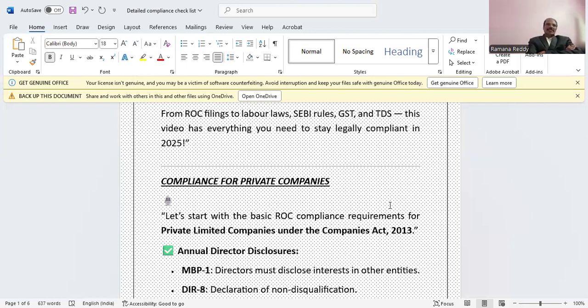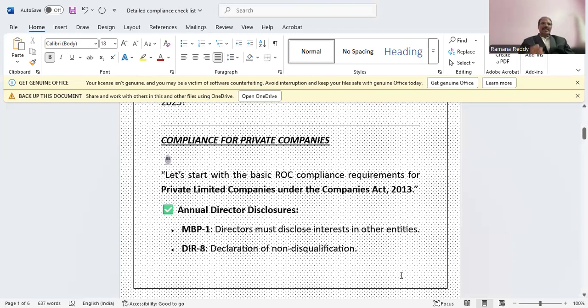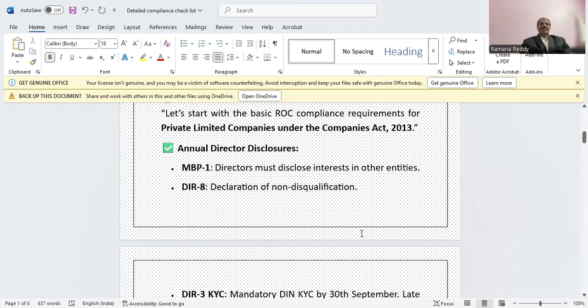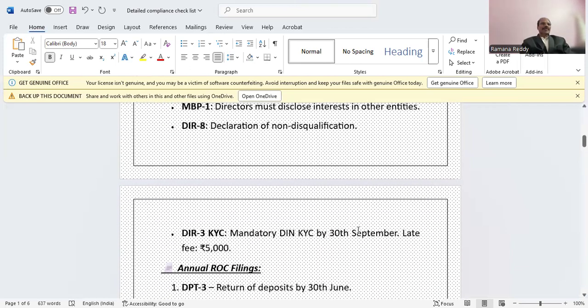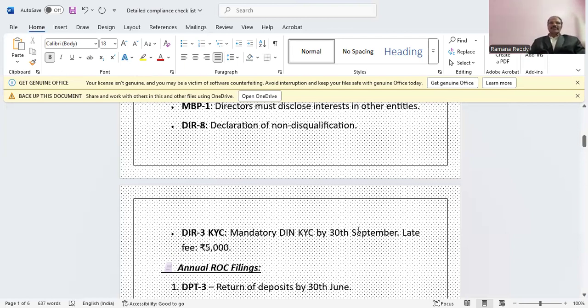MBP1 is where directors must disclose their interest in other entities, and DIR8 is the declaration of non-disqualification as a director. And DIR3 KYC is a mandatory KYC by 30th September every year. If it is late, then the late fee is 5,000 rupees.